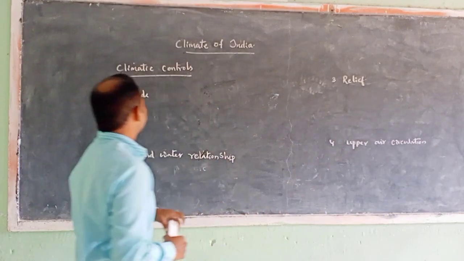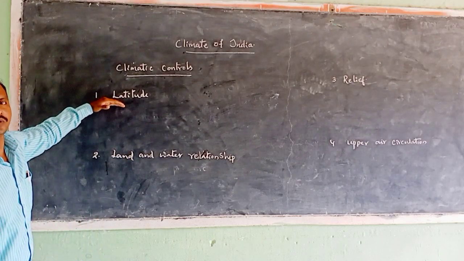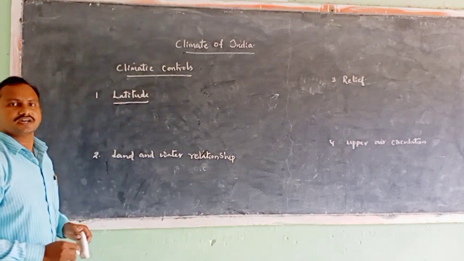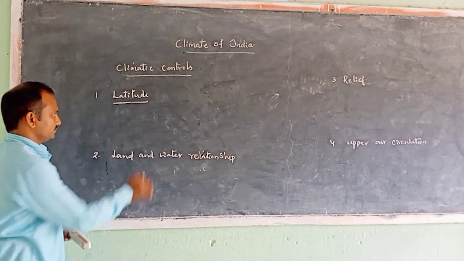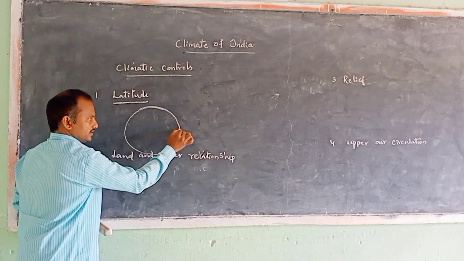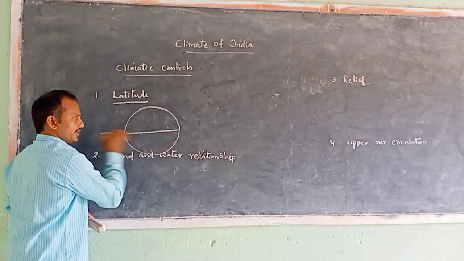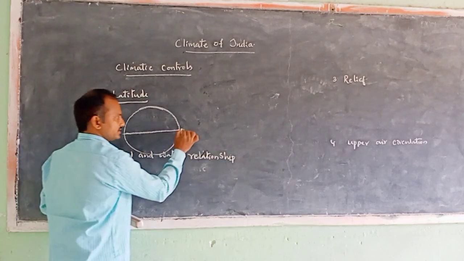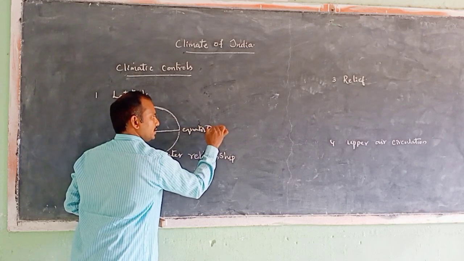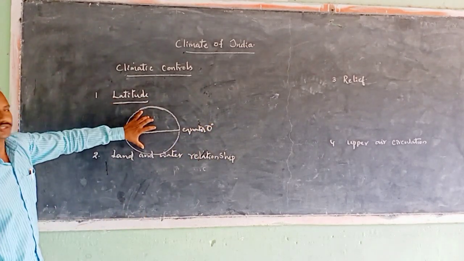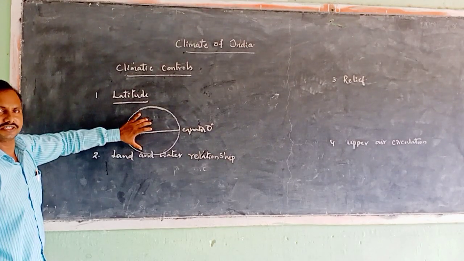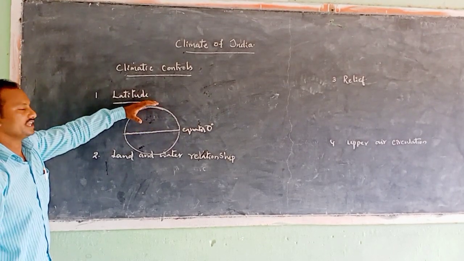Now let us begin with the first factor, that is latitude. Let us see how latitude will influence the climate. You all know that latitudes are imaginary lines drawn on a globe. You know that our earth is divided by one latitude, that is the equator. We show this latitude with the number 0 degree. All these latitudes are imaginary lines, drawn for our convenience to assess the location of places in different regions.